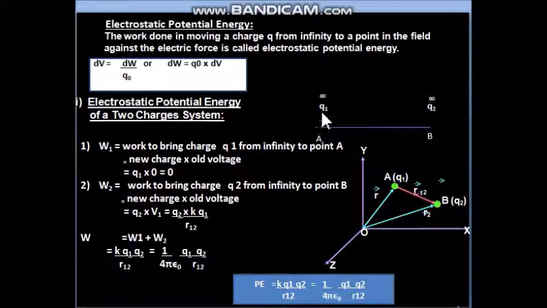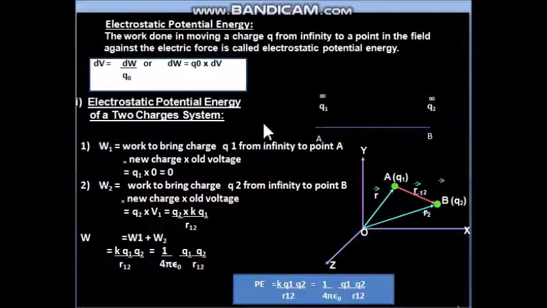That means initially we have to assume that charges are at infinity, and then we have to bring them to some positions, at some distance from each other, and whatever work is done in shifting them from infinity to the respective locations, that work is stored in the system as potential energy. To make it easier, let us start the procedure with one charge at a time. So we are calculating the electrostatic potential energy of a two charges system.